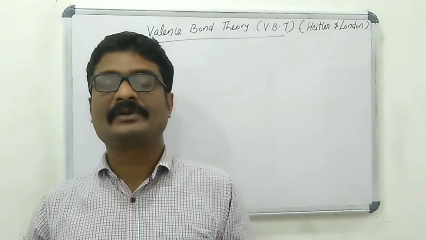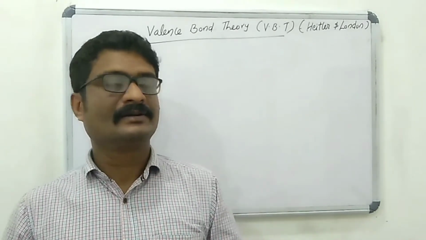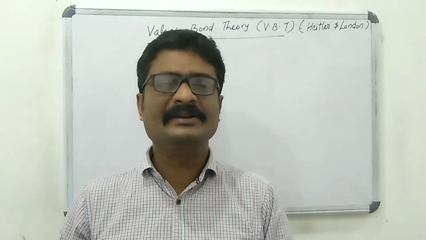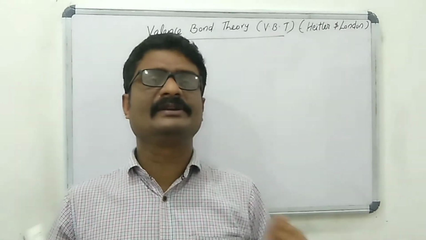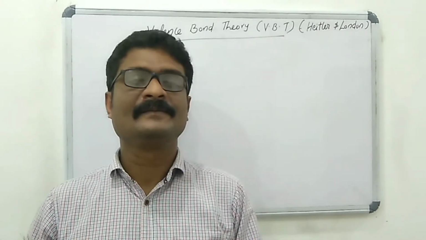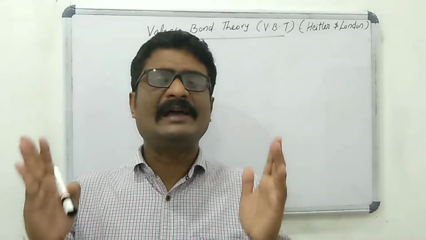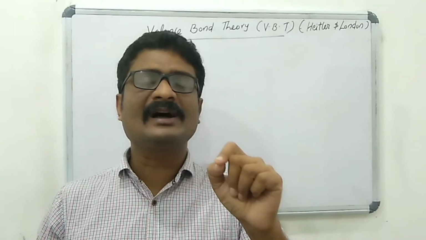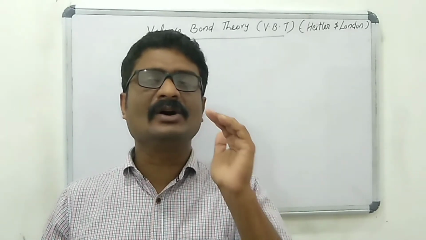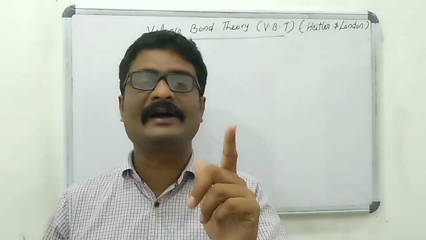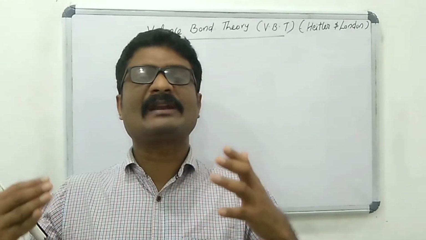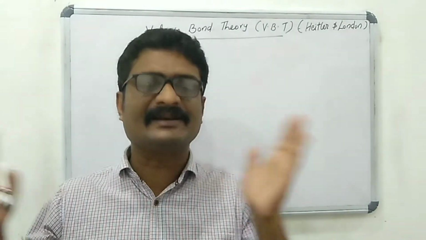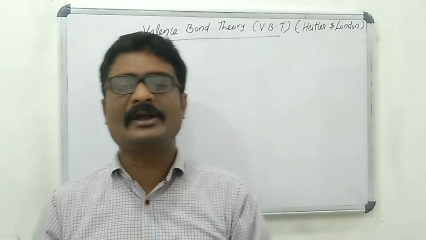Okay students, in 1927, two famous scientists Heitler and London introduced the valence bond theory of covalent bonding. According to valence bond theory, the electron cloud of the valence orbital of one atom overlaps with the electron cloud of the other atom to form a covalent bond.